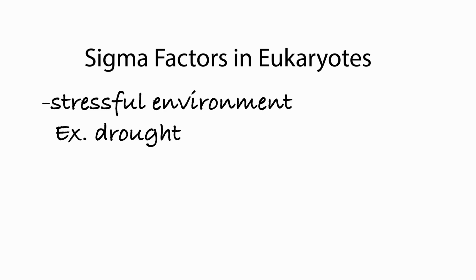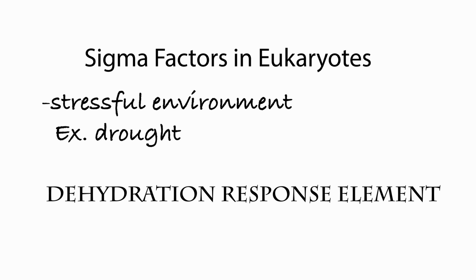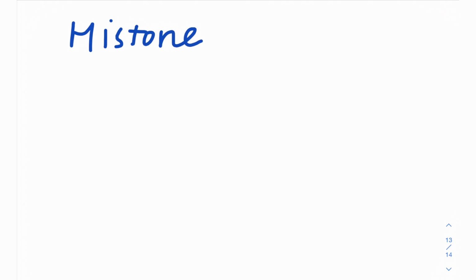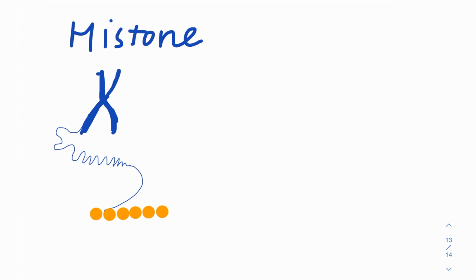In plants, there is a regulatory sequence called the dehydration response element, DRE, that will be bound by a specific transcription factor during droughts led by sigma factors. Moreover, the eukaryotic gene is usually organized into chromosomes, which are complexes that consist of histone-wrapped DNA. Therefore, it is possible to regulate gene expression through histones.